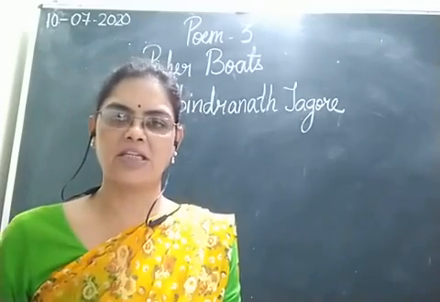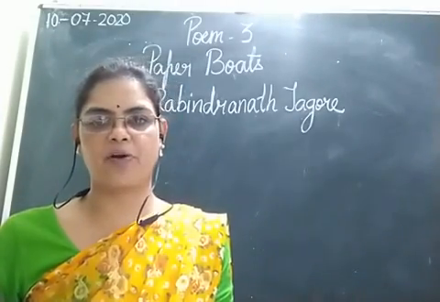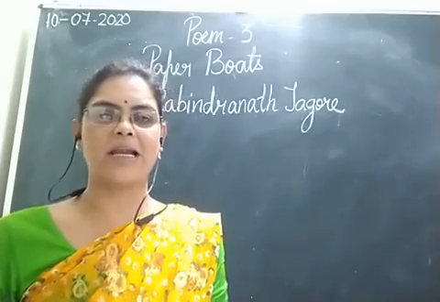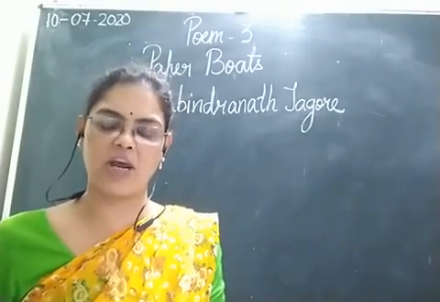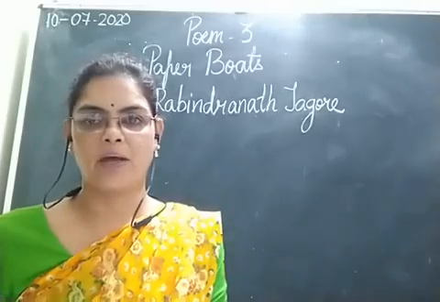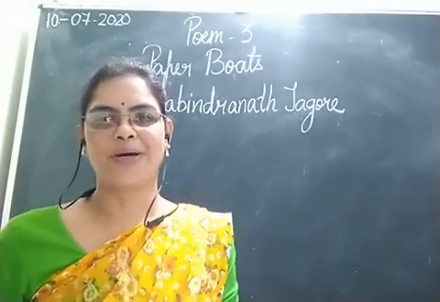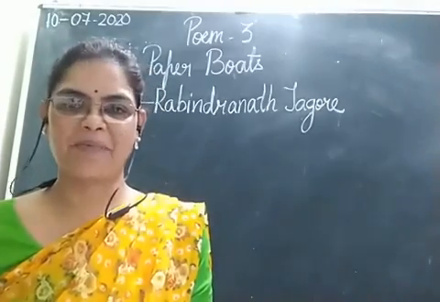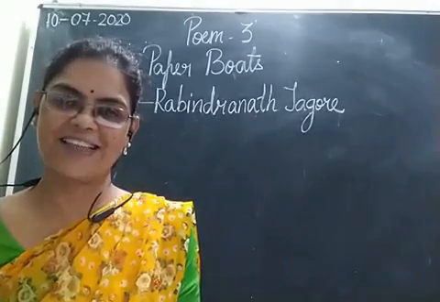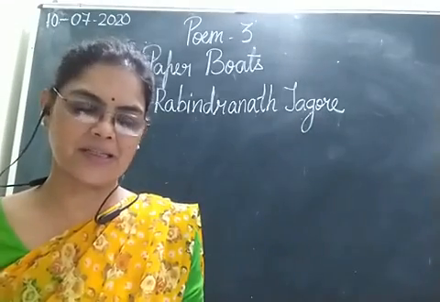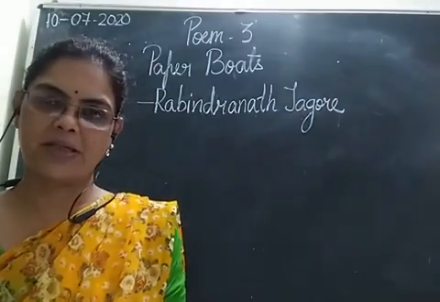He has written this poem from the point of view of a child who is enjoying sailing his paper boats in the stream on a rainy day. I'm sure all of you must be enjoying making paper boats and sailing in the streams or puddles around you, isn't it?